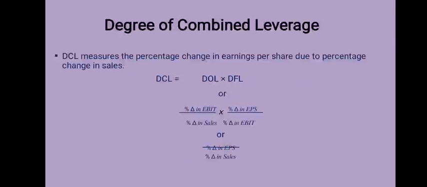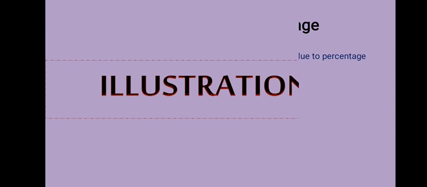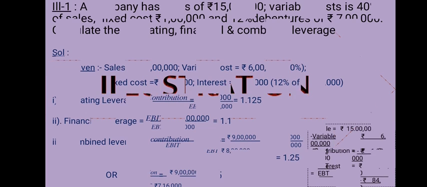How do we calculate degree of operating leverage? Percentage change in EBIT upon percentage change in sales. And how we calculate degree of financial leverage is percentage change in EPS upon percentage change in EBIT. Now, if we multiply both formulas, we get percentage change in EPS divided by percentage change in sales, which is the formula of degree of combined leverage. Now we take some illustrations.